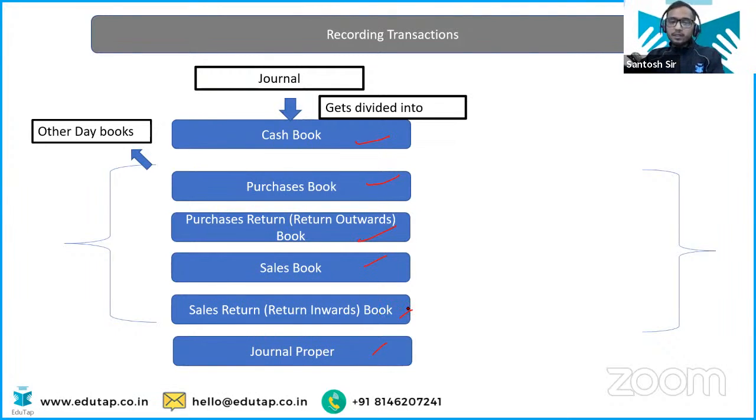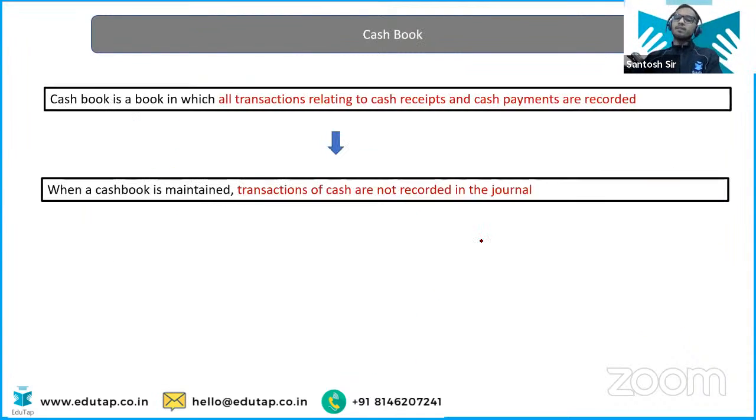So this is the part of journal. First of all, you need to understand this is not the ledger, this is the journal. Though it will look like the format of ledger account, remember, subsidiary books are sub ledger. They are the classification of general, not the ledger. Understood? Chalo. Now let's understand one by one all the subsidiary books or sub ledgers.